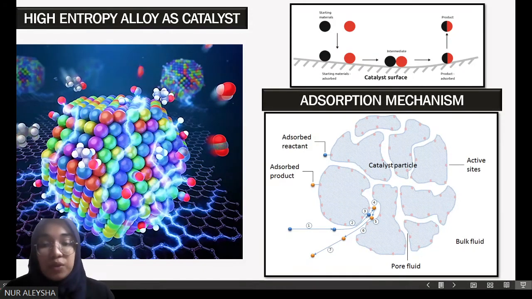It starts with the transportation of the reactant to the solid catalyst surface, and then it goes to the pores, followed by the adsorption on the active site of the catalyst particles. And once it reaches the active site, the reaction proceeds by rearranging the electrons and forming the adsorbed product. Then the desorbed product will be released from the active site to the pores and going out to the solid surface.